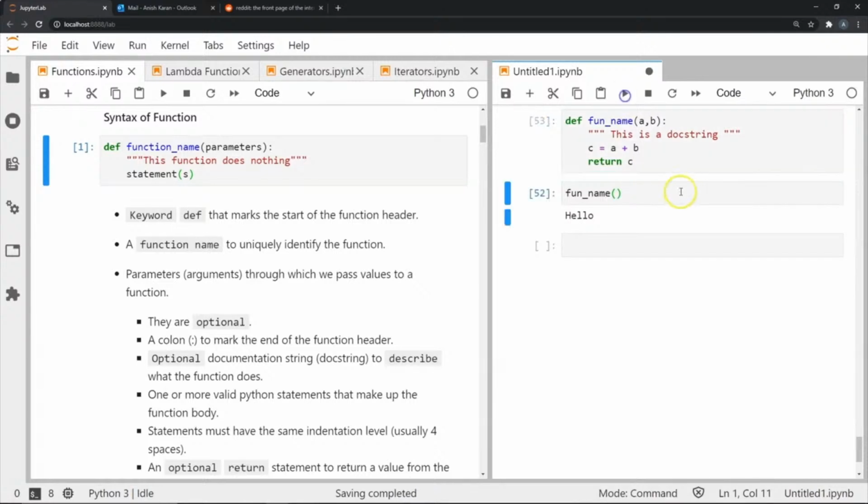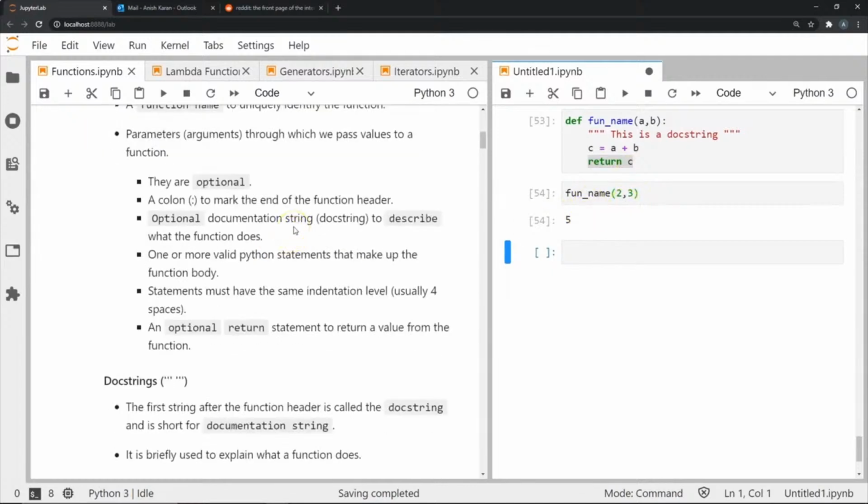Now how do we use this? Instead of just calling the function like this, I'm going to include parameters. I'm saying pass 2 and 3 to the function name, where 2 will take the place of a and 3 will take the place of b. What will happen now is addition will take place and we will get the result returned. So let's see what happens now. As you can see, I got the addition of 2 plus 3, and it returned me 5. So this was a basic usage of a function and parameters.